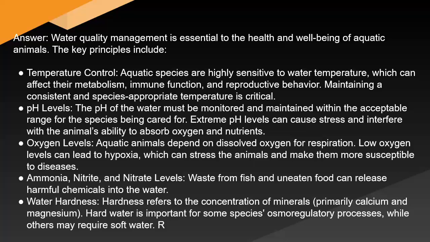pH levels. The pH of the water must be monitored and maintained within the acceptable range for the species being cared for. Extreme pH levels can cause stress and interfere with the animal's ability to absorb oxygen and nutrients. Oxygen levels. Aquatic animals depend on dissolved oxygen for respiration. Low oxygen levels can lead to hypoxia, which can stress the animals and make them more susceptible to diseases.